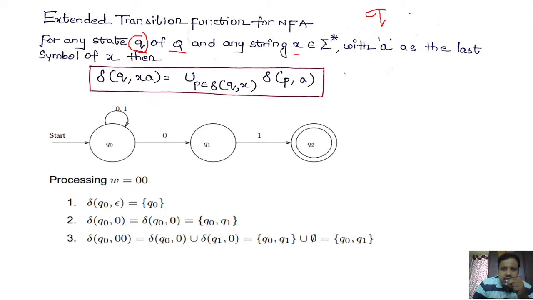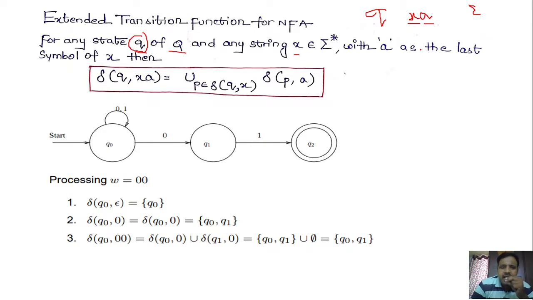So you could say that x is some string ending with some small a, and that small a is also chosen from sigma. So we have a string with two parts, one is x and another is some symbol a.